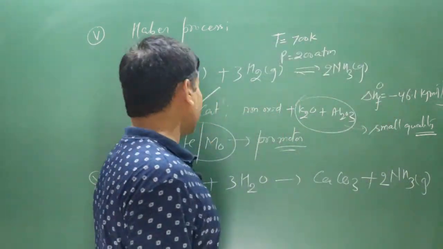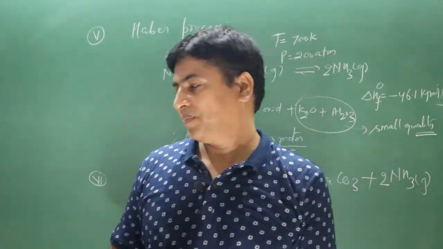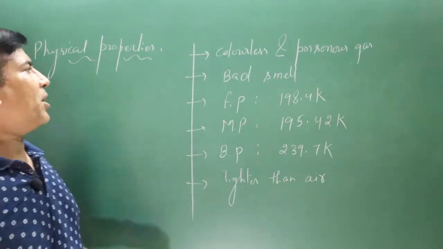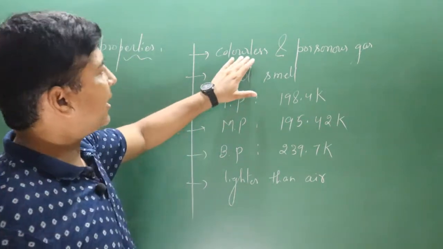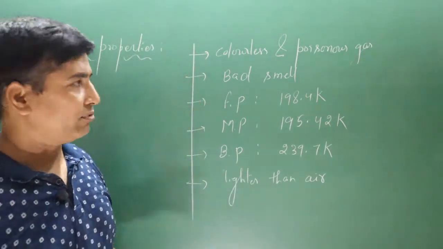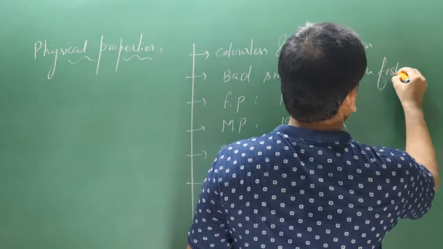So these are some certain preparation methods. Now let's move on to discuss its properties. Next we have physical properties of ammonia gas. It is a colorless and poisonous gas. It has very bad smell like rotten fish.